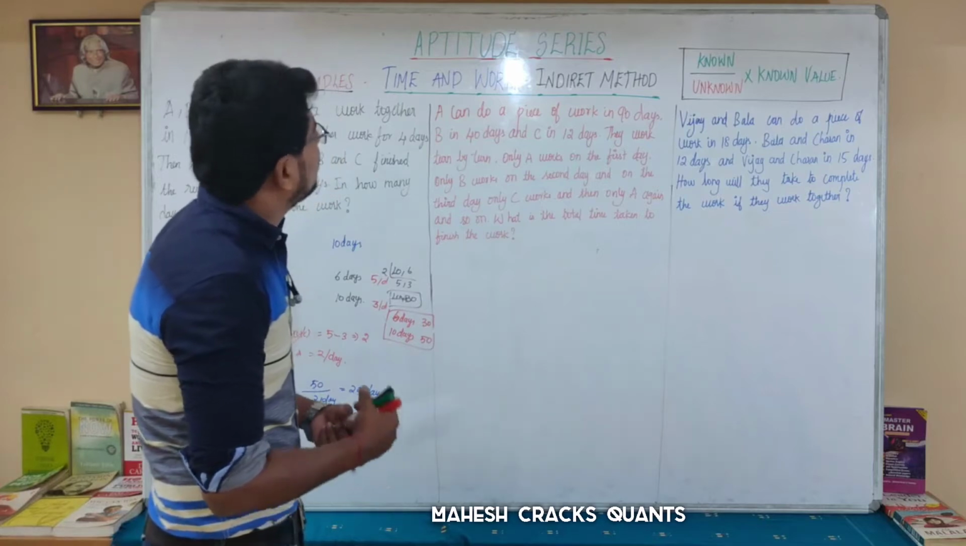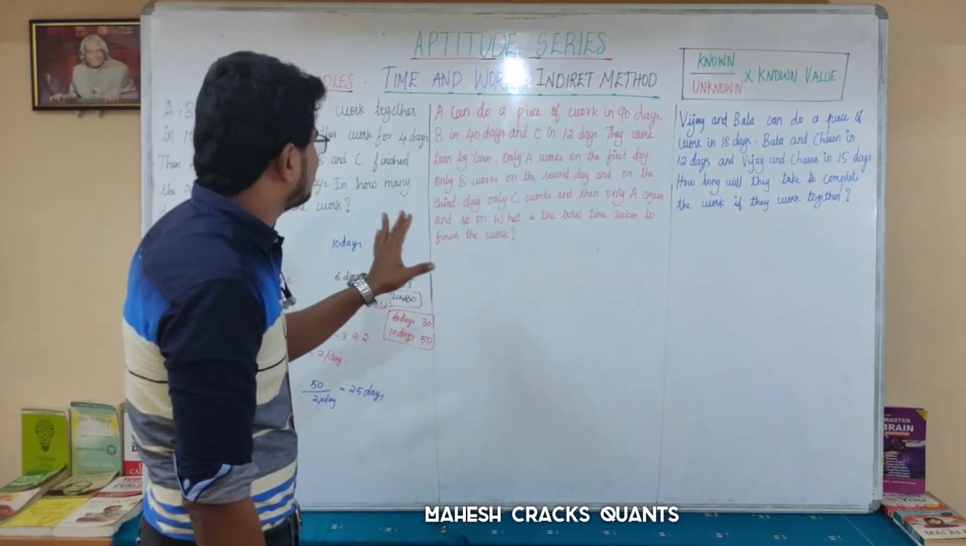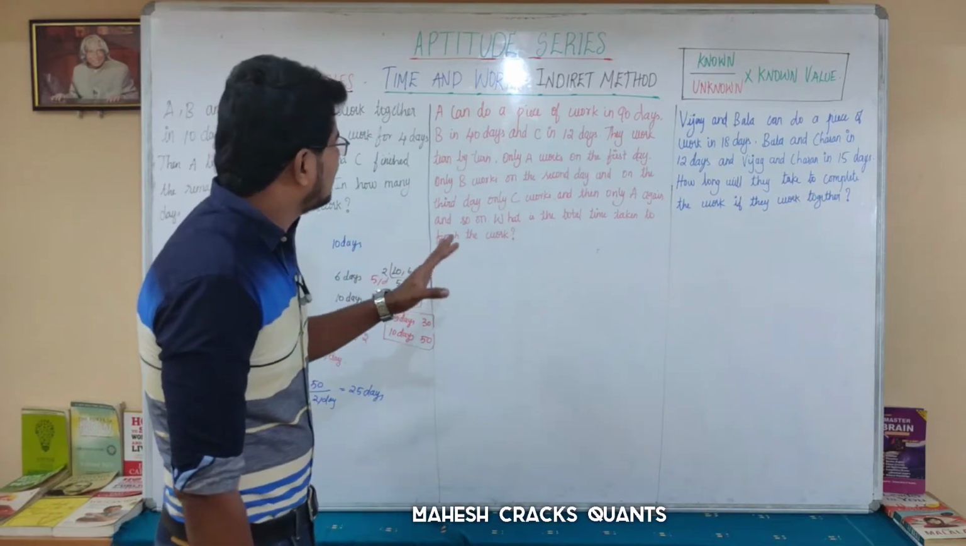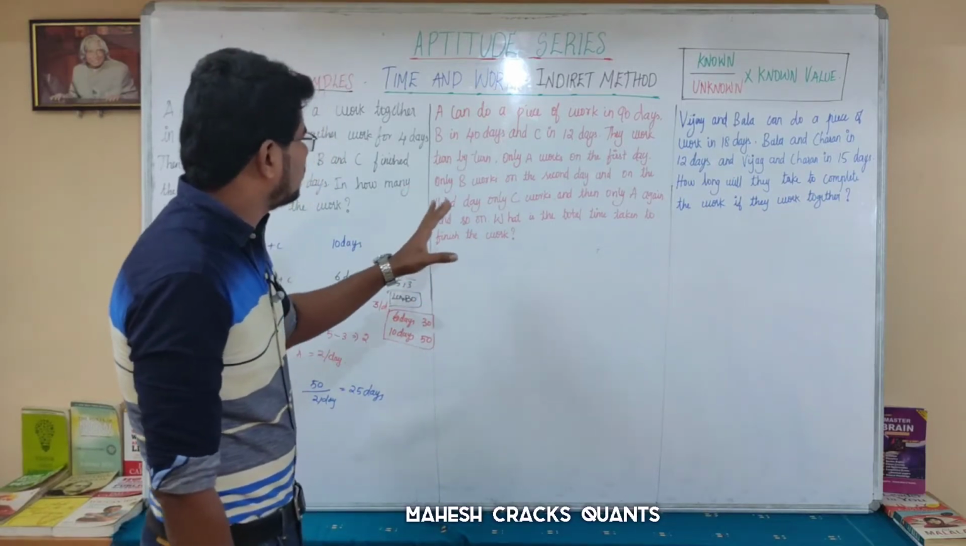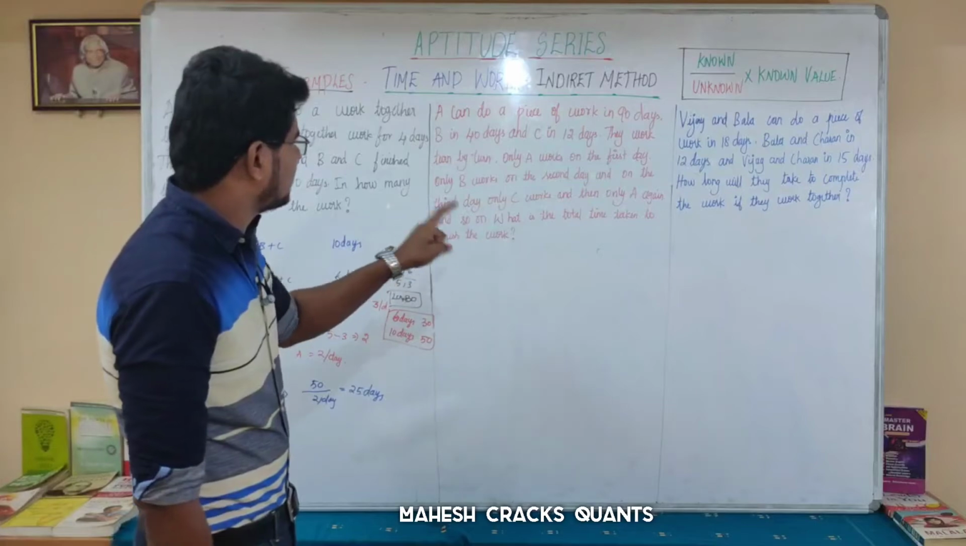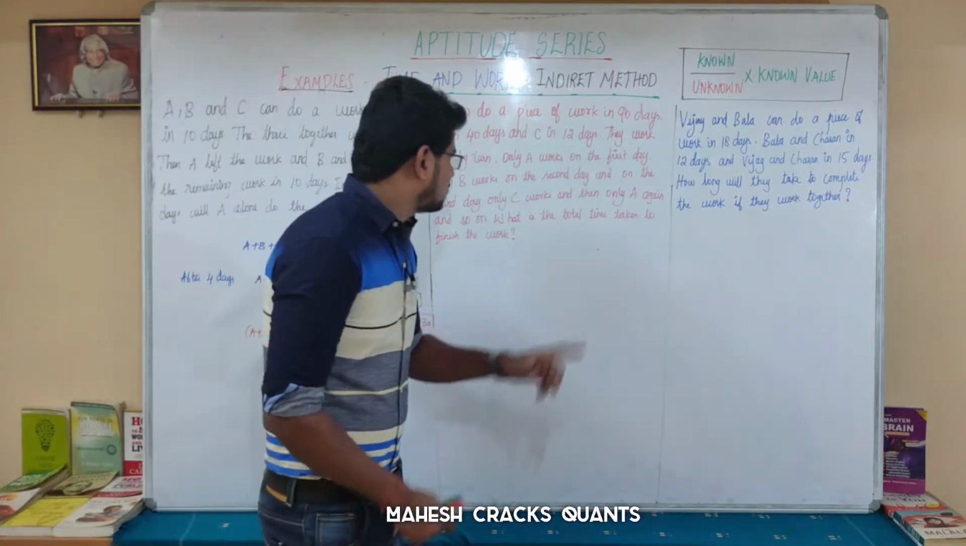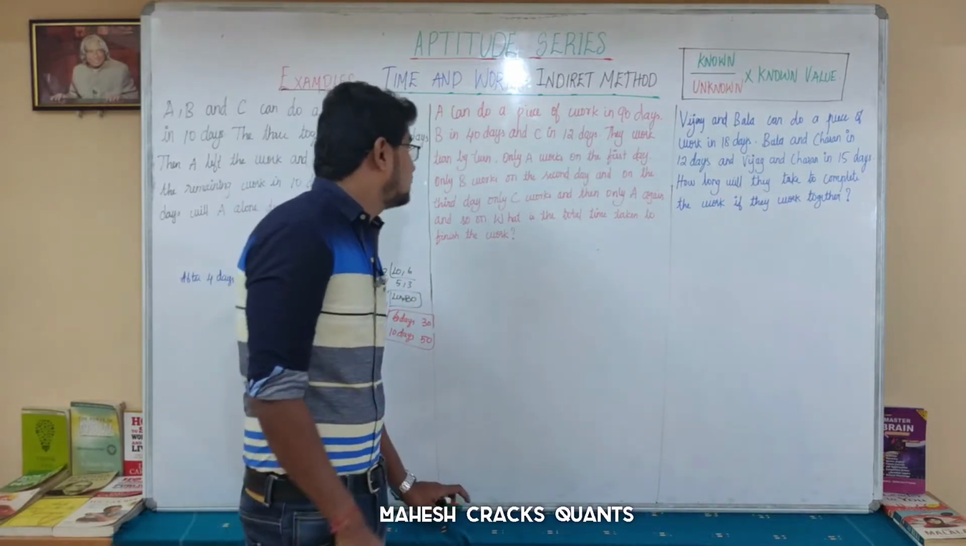Next question is: A can do a piece of work in 90 days, B in 40 days, and C in 12 days. They work turn by turn. Only A works on the first day, only B works on the second day, and on the third day only C works. And then only A works again, and so on. What is the total time taken to finish the work?